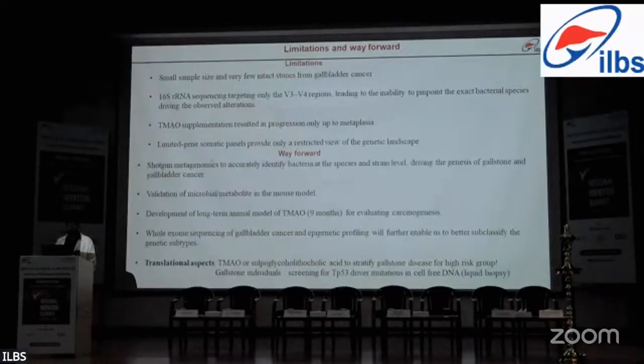Now, the way forward: we would love to do shotgun metagenomics to accurately identify bacteria at species and strain level that actually drive the genesis of gallstone and gallbladder cancer, and then we can validate these bacterial and metabolite species in the mice model. Development of a long-term animal model of TMAO for evaluating carcinogenicity for more than 6 months. Whole exome sequencing will help us further subclassify the genetic subtypes. The translational aspects include TMA or sulfoglycolic acid to stratify gallstone disease for the high-risk group, and screening for p53 driver mutations in cell-free DNA.